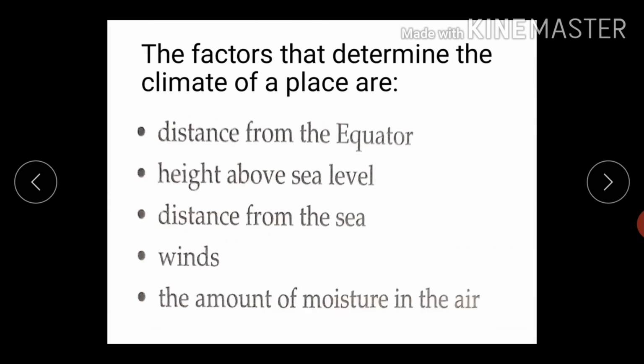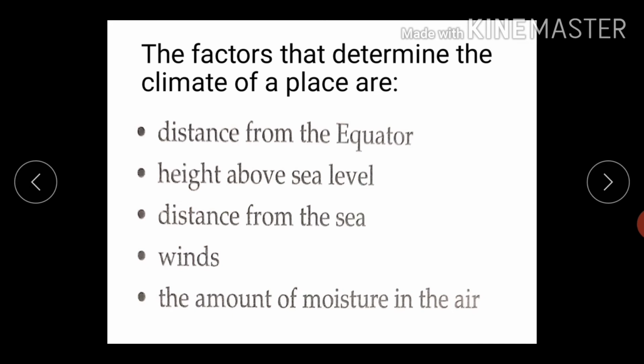The factors that determine the climate of a place are distance from the equator, height above sea level, distance from the sea, winds, and the amount of moisture in the air. So students, in this chapter we will go through the factors affecting the climate of a place and how they affect it.